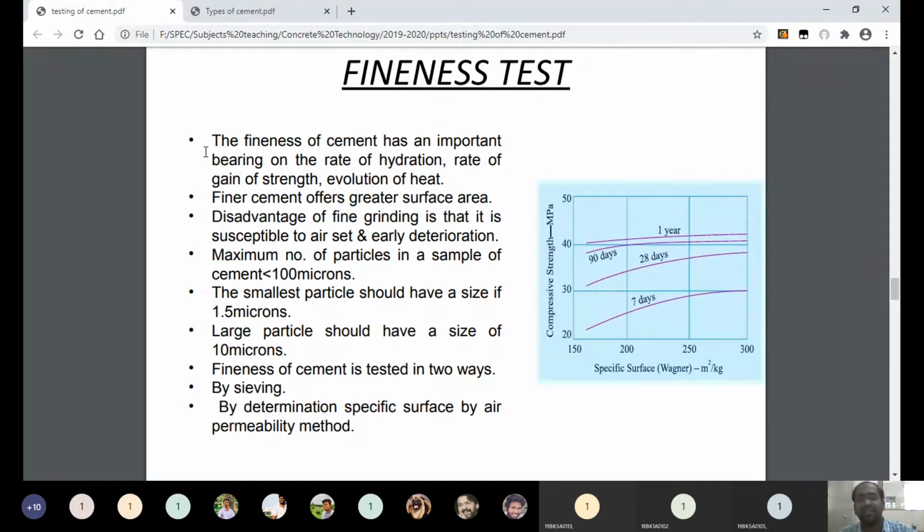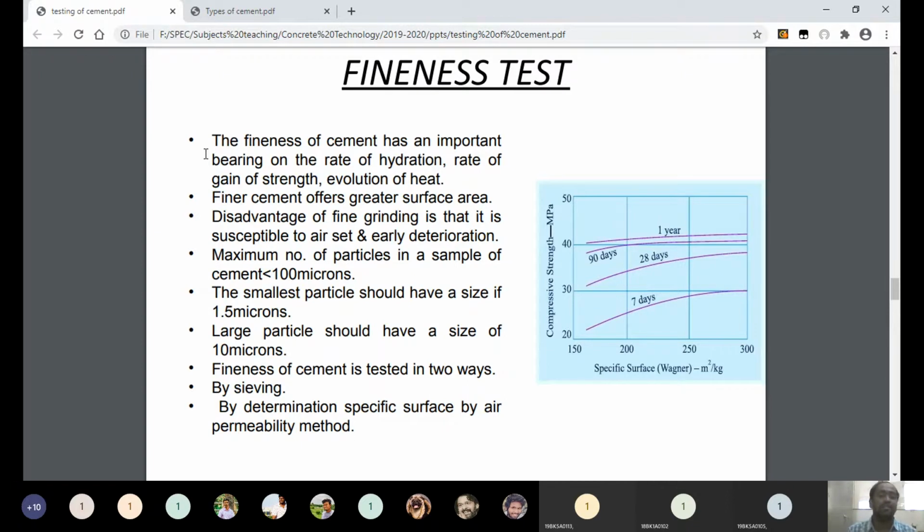Because I already told you what is rate of hydration. First of all, we should know what is hydration. Hydration of cement is nothing but the chemical reactions taking place between cement and water. It is called hydration. And the rate or the speed at which the chemical reactions are happening is called the rate of hydration. And one more thing we should remember: the hydration reactions between cement and water are exothermic in nature. Exothermic means they release some amount of heat.